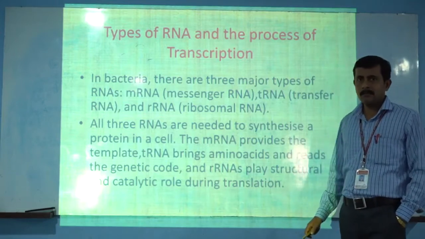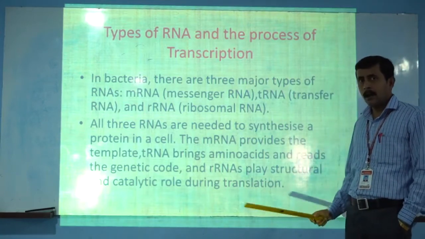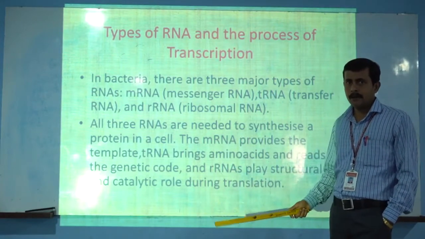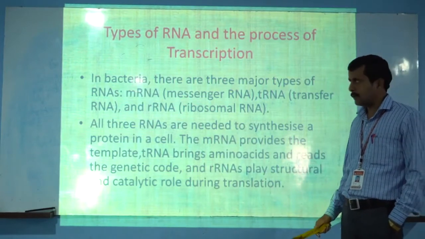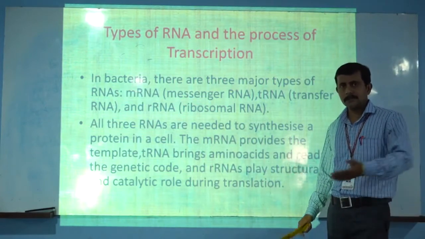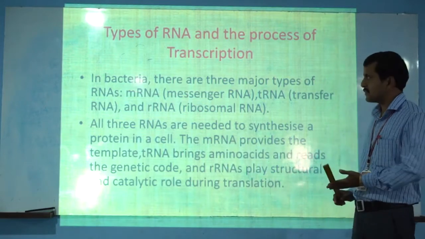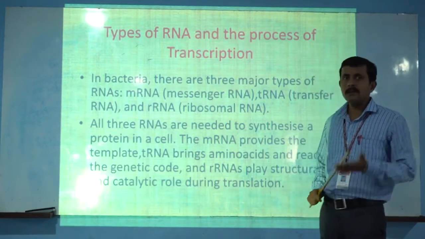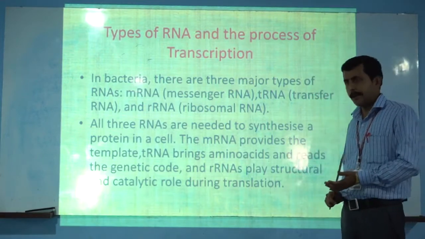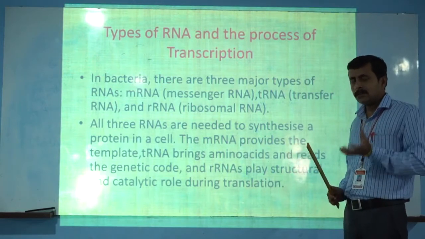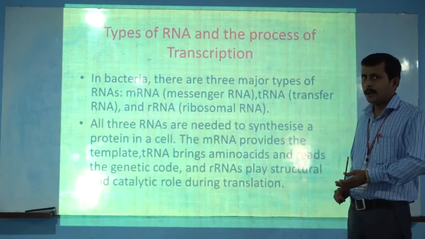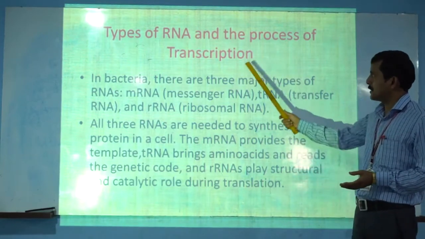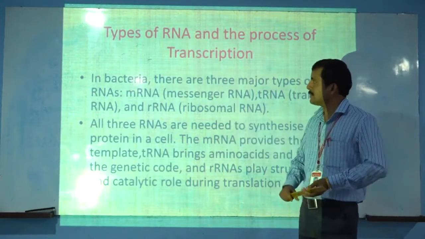In the last lecture, we completed how the transcription unit works and which components are included in it. You must know there are three components present in the transcription unit: first is the promoter, second is the structural gene, and last is the terminator. With the help of this transcription unit, it is easy to understand the types of RNA and their role in the process of transcription.